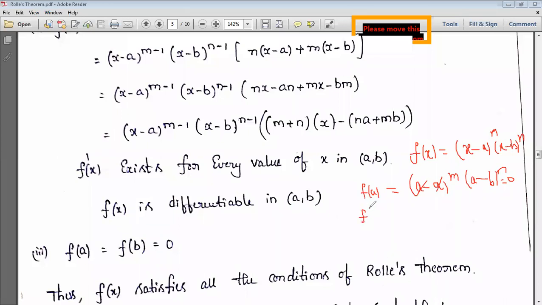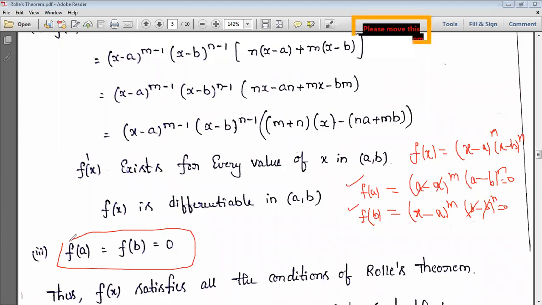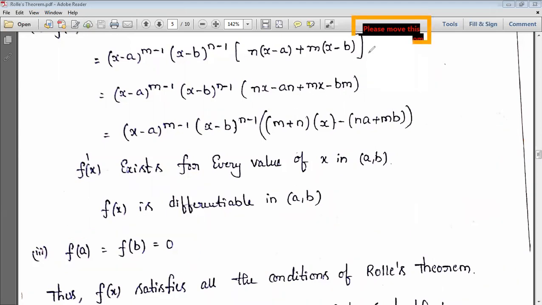And next f of b I chose. So f of b is equal, here it is same as this, x minus a whole power m, and next b minus b whole power n. So b minus b whole power n, b cancels and you will get it as 0. So 0 and anything is 0. So f of a I got 0 and f of b also I got 0. That's why here I wrote f of a is equal to f of b is equal to 0. So three conditions satisfied, right?